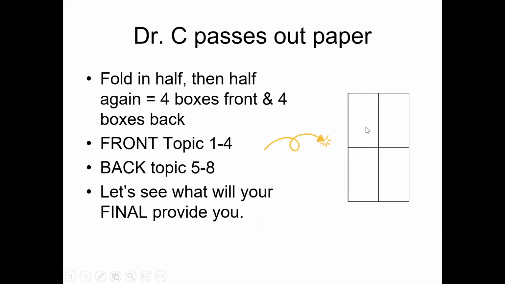Next, today we're going to be continuing on with a cheat sheet for your common district final. You should have a piece of paper folded into 4 quarters, so you have 4 in the back and 4 in the front. If you did not complete your topics 1, 2, 3, and 4, I recommend that you go to the week 20 Tuesday, Wednesday, and Thursday videos on my YouTube channel and watch those so you get that done. But we are done with topics 1, 2, 3, and 4. And actually yesterday we continued on to number 5 and 6 as well.